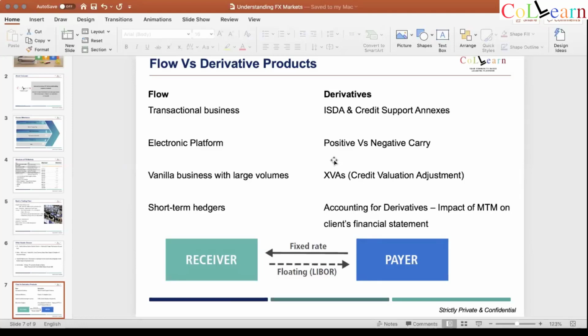A derivative product can have an MTM, mark to market, which is notional loss or gain, on a quarterly basis or an annual basis. So how does he treat that MTM? Does it wipe out his profits? We do stress testing at 5%, 10%, 15% negative and positive MTM to see at what level the client's balance sheet or P&L gets heavily impacted, such that his business will be shut, right? It can go to that extent in a scenario like this.